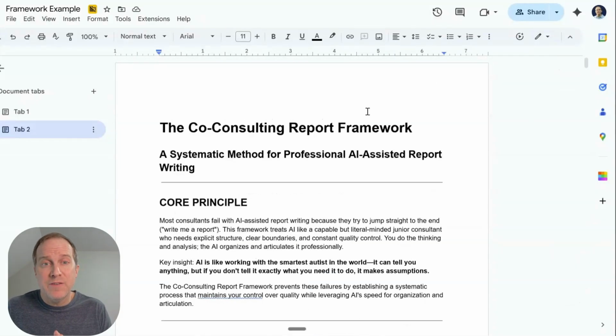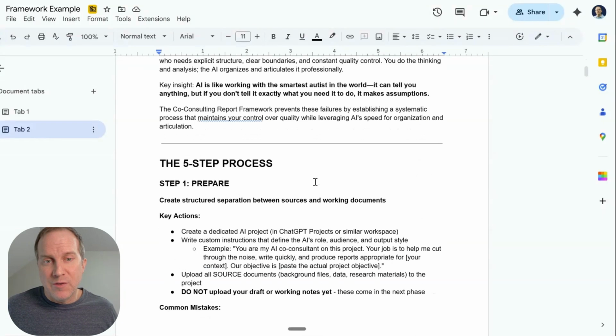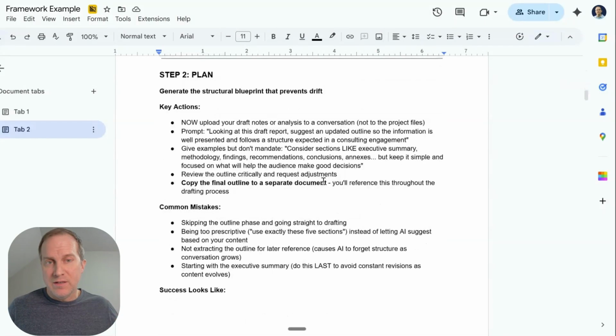It's not making stuff up. It's not AI slop. This is AI analyzing something that I actually did and helping me turn it into a framework. Now with this framework, I could go do lots of things, right? I could turn this into the structure of my content. I could create low ticket products out of it.